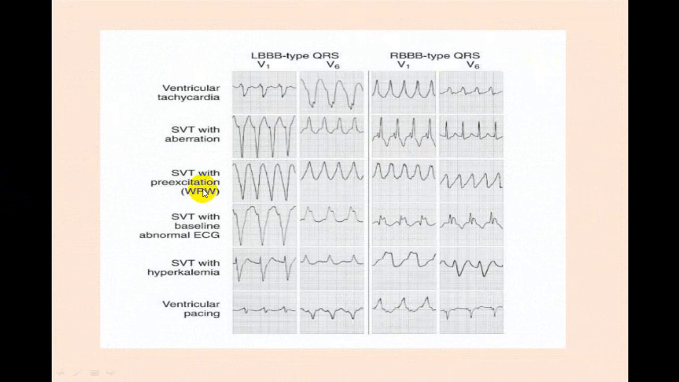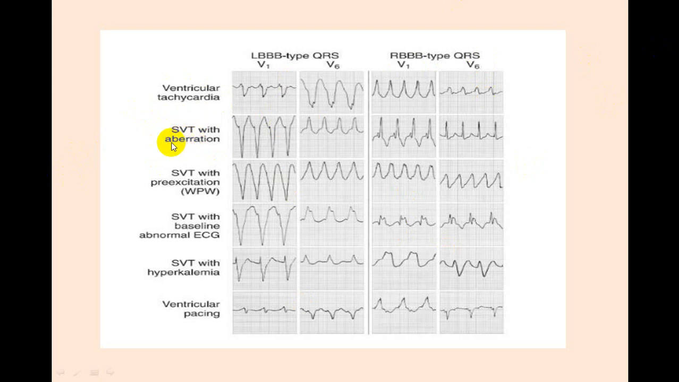Now this is again one small picture which I captured from the internet. That is the difference between ventricular tachycardia, SVT with aberrancy, SVT with WPW, SVT with a baseline abnormal ECG, SVT with hyperkalemia, and ventricular pacing. If there is an LBBB pattern, what is the typical ECG pattern? And if there is an RBBB pattern, because LBBB we always compare with V1 and V6, RBBB we compare with V1 and V6, and these are the differences. At your convenient time you can go through.